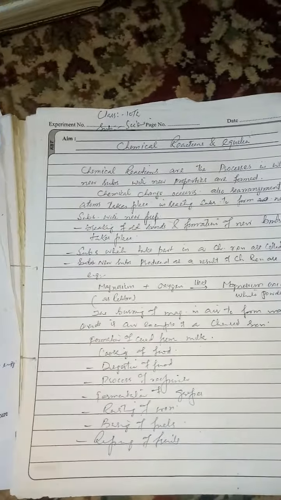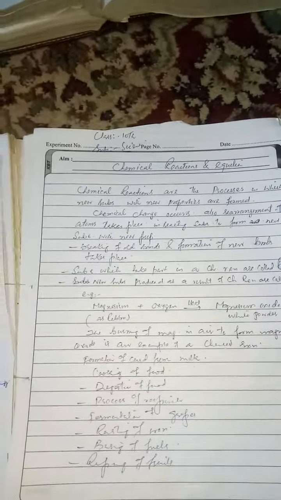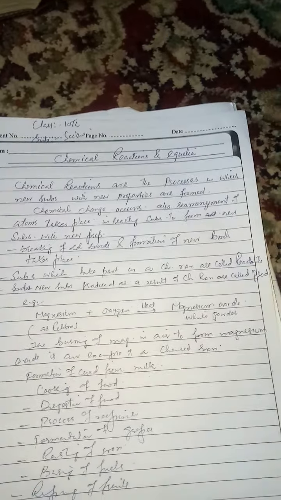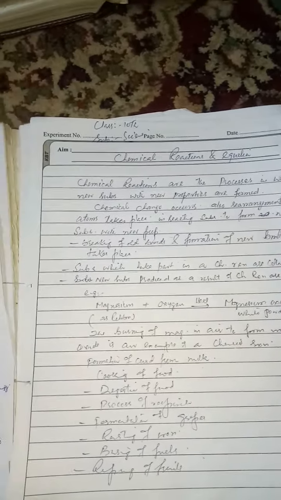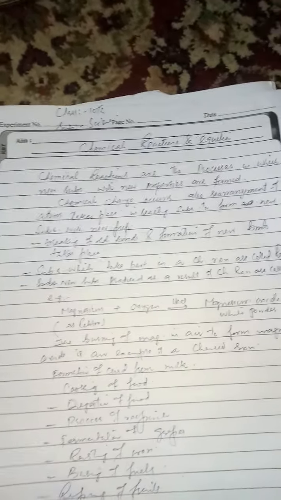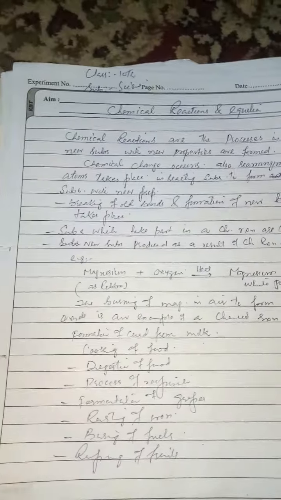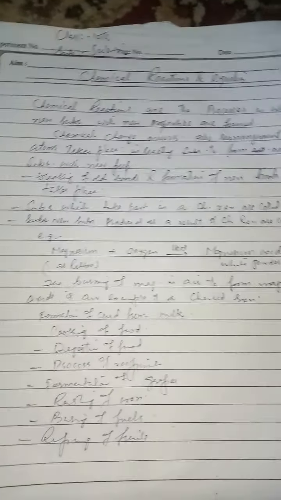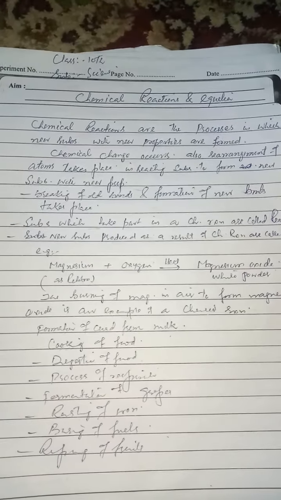When a chemical reaction occurs, two or more different kinds of reacting substances, which we call the reactants, combine. After combination, they form a new substance with entirely different properties. Those new substances are called products. In a chemical reaction, usually the breaking of old bonds takes place and the formation of new bonds occurs.